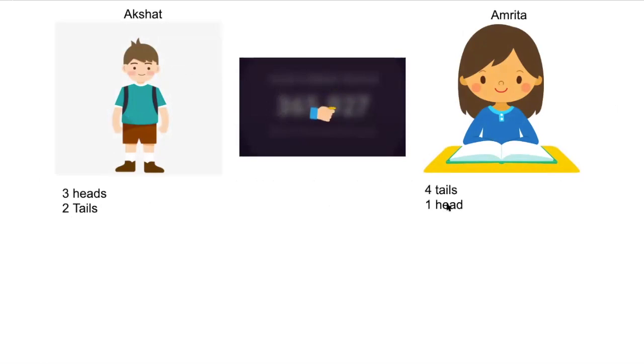So when we ask Akshat, he tells us that heads are coming more often, and when we ask Amrita, she tells us that tails are coming more often. Now, who do we believe? Who is correct? According to Akshat, the probability of heads is 3 by 5. How did this come? What is experimental probability?